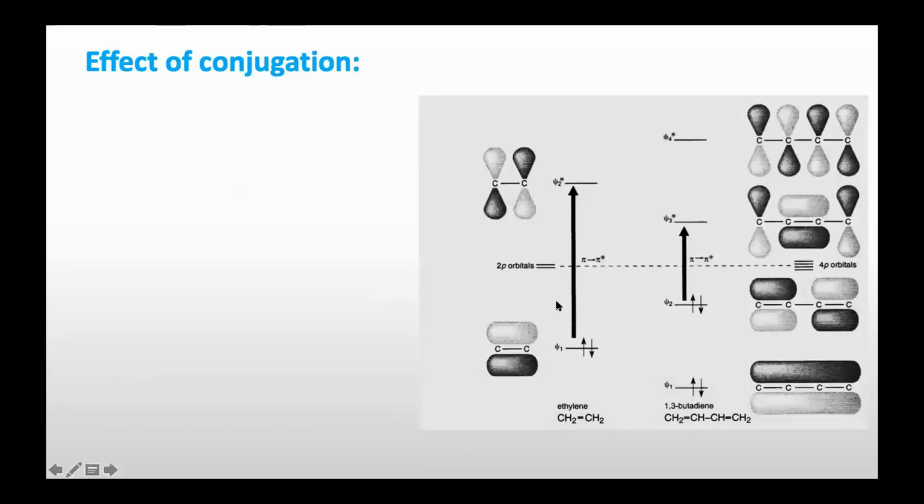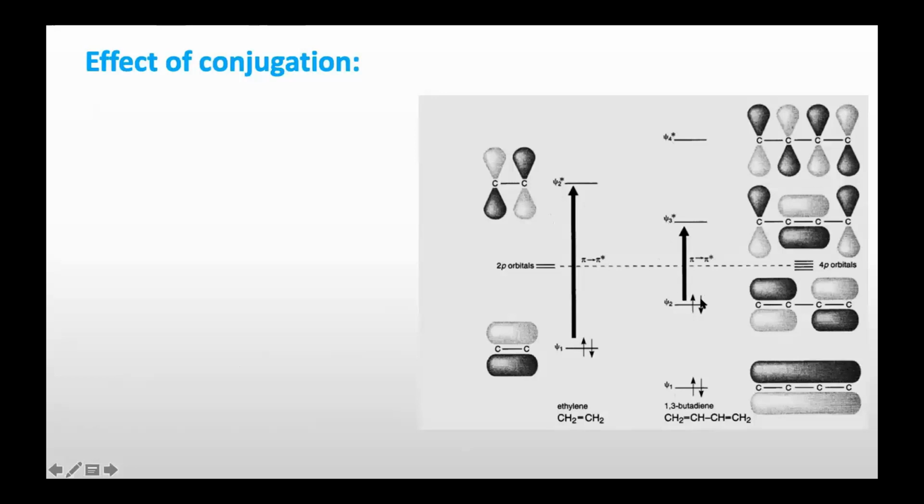So this is the molecular orbital diagram for ethene. It has HOMO as pi and LUMO as pi star, meaning psi1 and psi2 star. Now compare it with butadiene. Butadiene will have 4 pi orbitals, meaning 2 bonding orbitals and 2 anti-bonding molecular orbitals. It will have psi1, psi2 as bonding orbitals and psi3 star and psi4 star as anti-bonding orbitals.